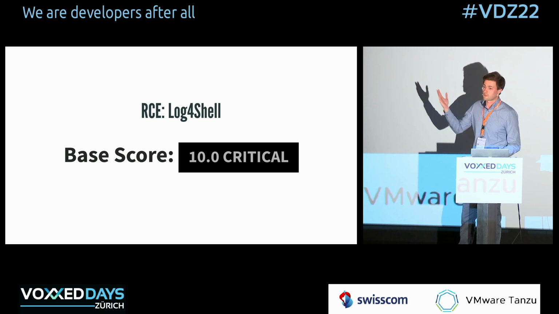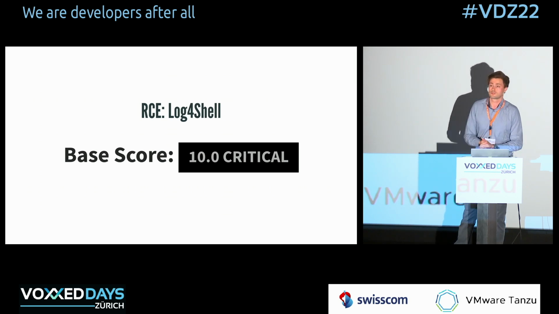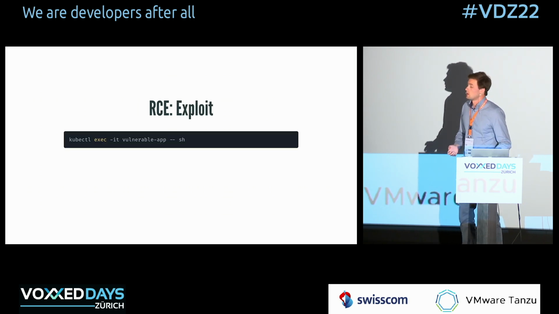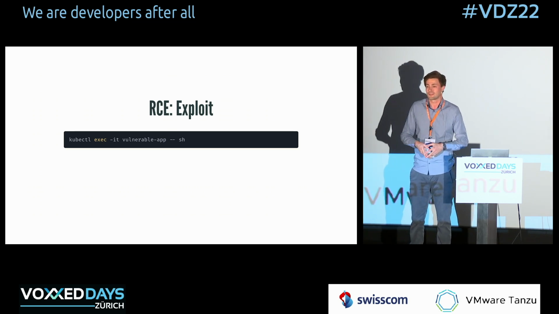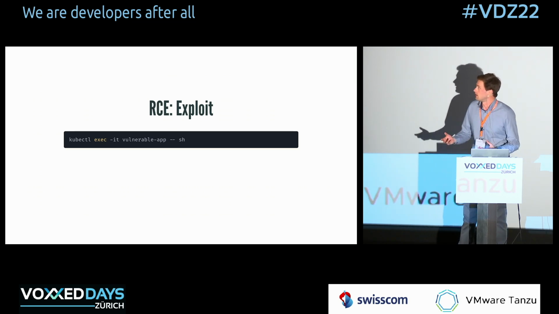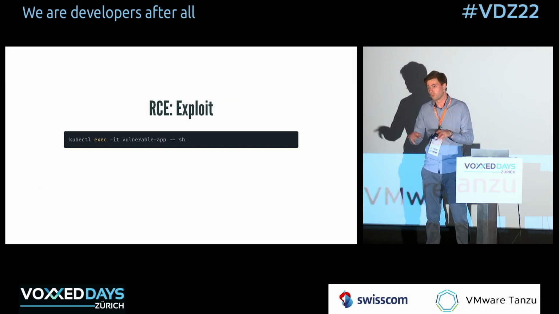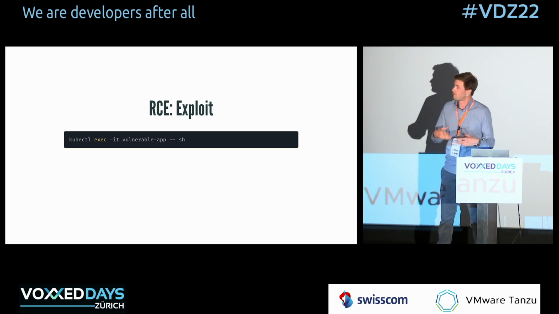And as a matter of fact, for the last 8 years, I think it's 8 years that it's been vulnerable, you had a remote code execution vulnerability in your code base if you used a Log4j version that is vulnerable to this. But here we're just going to fake it and essentially perform an execution into a pod and pretend that we do the remote code execution. This is just for simplicity so that we don't need to do weird stuff to essentially get our code to execute, but it has the same effect in a sense.